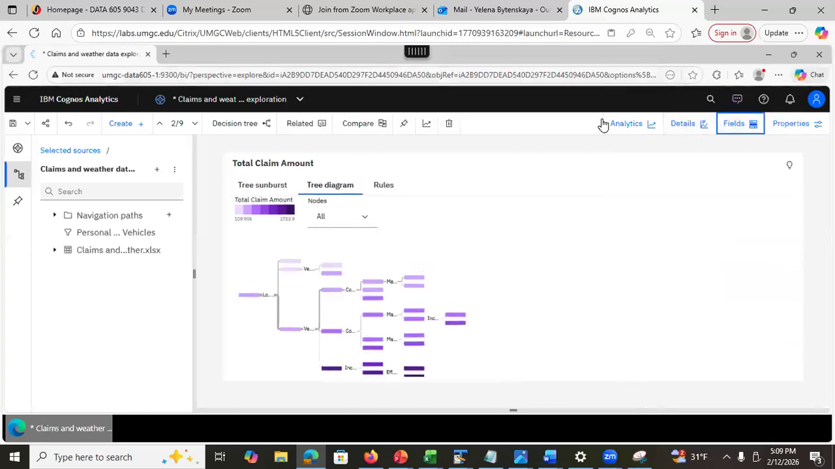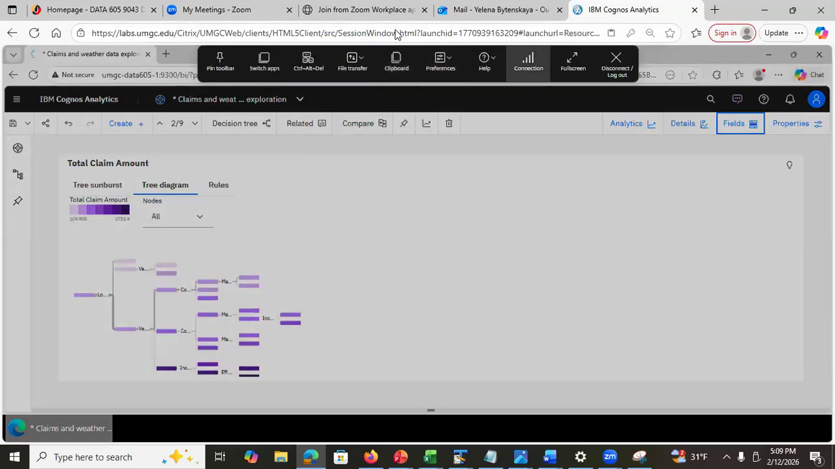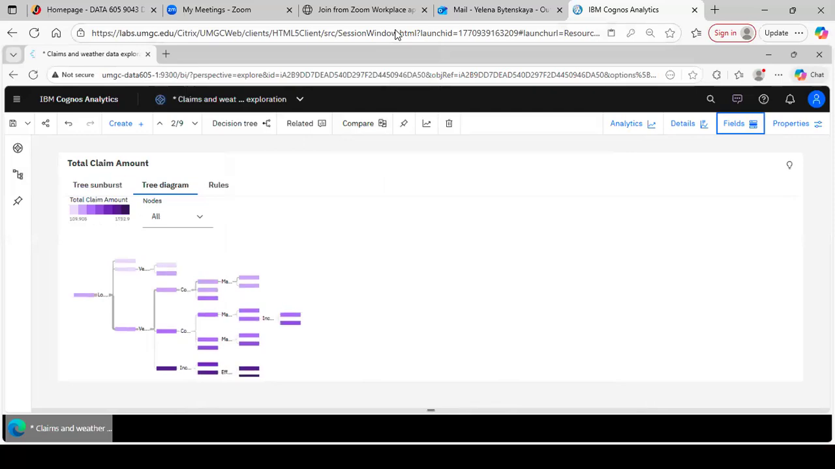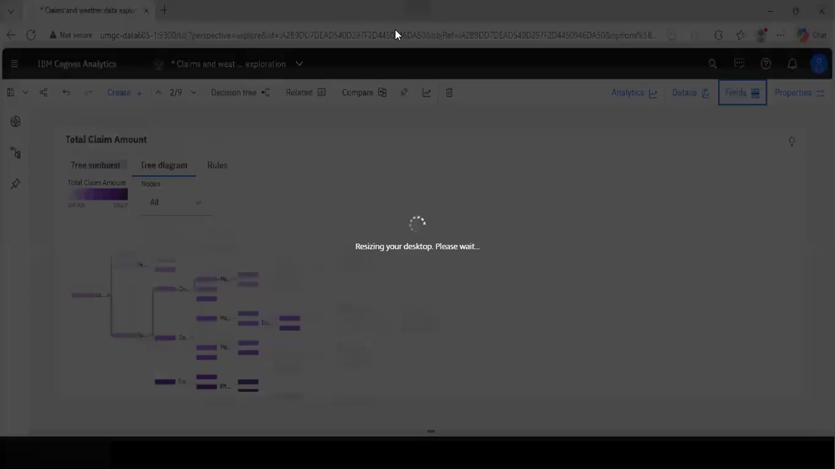I'm gonna close this one and I'm gonna minimize this. And I'm gonna do one more thing here. I'm gonna try to do the full screen because that way it's gonna be easier for you to read what I show, okay? So I'm gonna do full screen. Usually when I show this, I have to go to full screen.